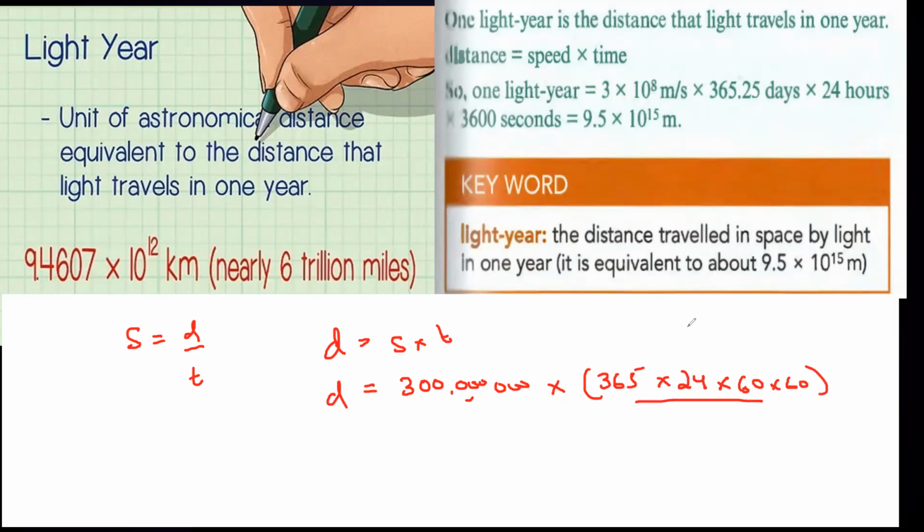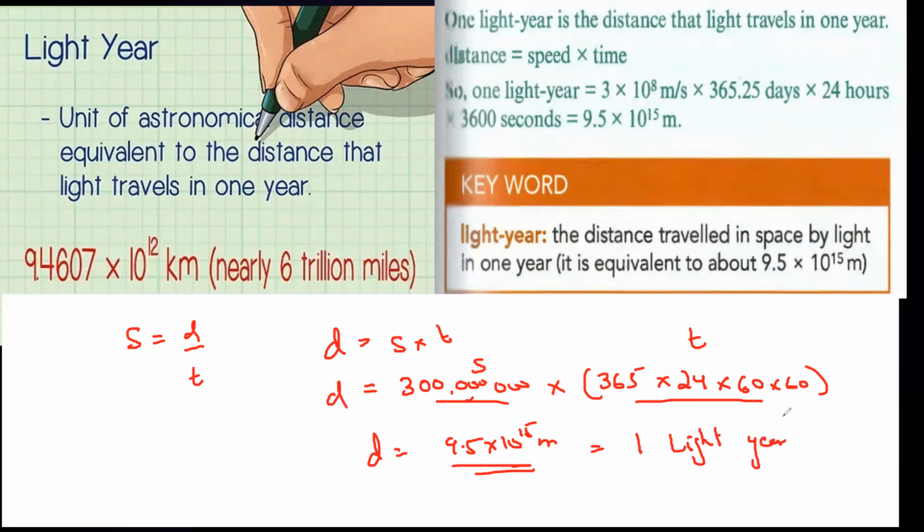So this is the time in seconds, and this is the speed in meters per second. When we multiply, this gives us about 9.5 into 10 to the power 15 meters. So this distance, 9.5 exponent 15 meters, is known as 1 light year.